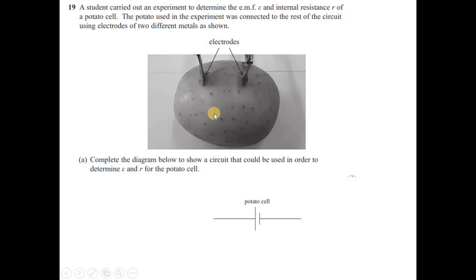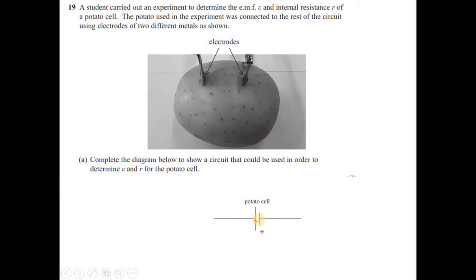Question 19. A student carried out an experiment to determine the EMF E and internal resistance R of a potato cell. The potato used in the experiment was connected to the rest of the circuit using electrodes of two different metals as shown. Okay, this potato, two electrodes. Complete the diagram below to show the circuit that could be used in order to determine E and R for the potato cell. A typical question about internal resistance and the EMF.